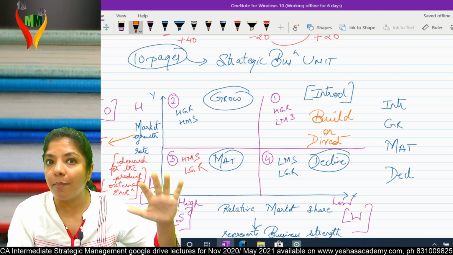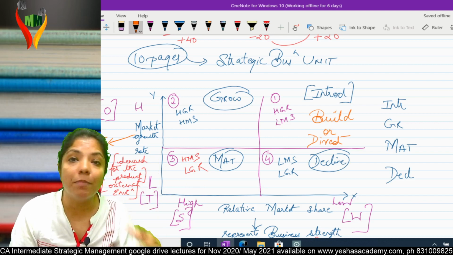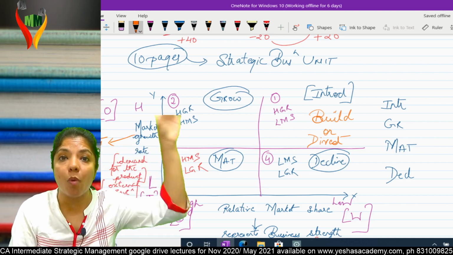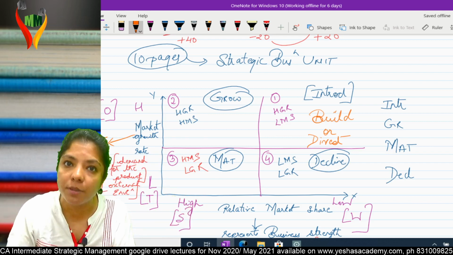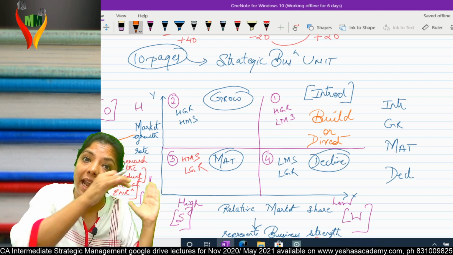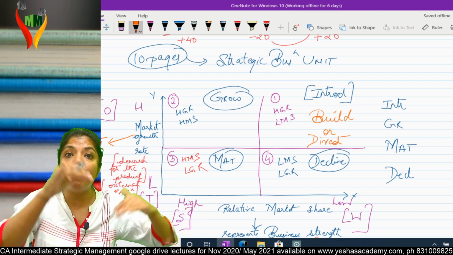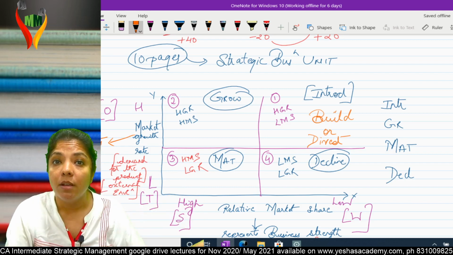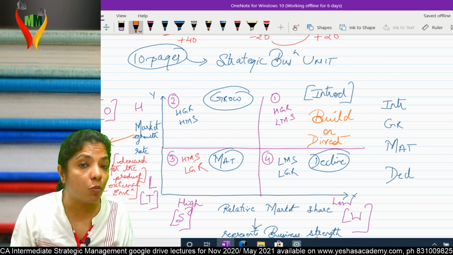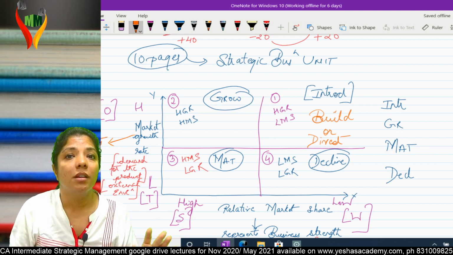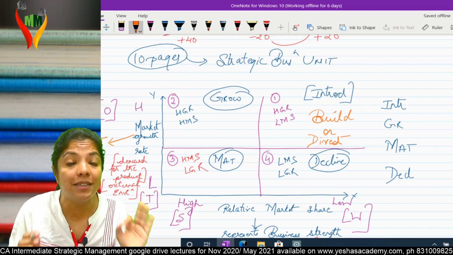See, normally what will come to my mind? Let me build because growth rate is there. So the moment I put money, I'll be able to build it and I'll move from business one to business two. I'll enter into PLC growth phase. But understand, suppose I have entered into a business to build that business, and the same business Mr. Ambani has also entered. Now he is financially very strong. He will be able to build it and he will move from phase one to phase two. I am not able to build in front of him. What I need to do is come out, divest, sell it off, and come out. Am I clear? So this is one of the most dangerous businesses.